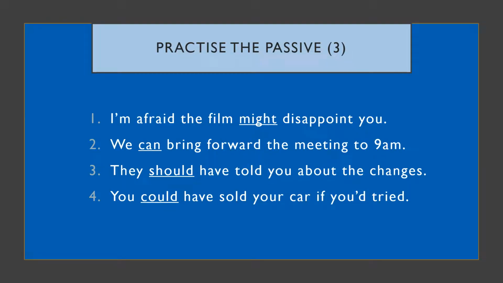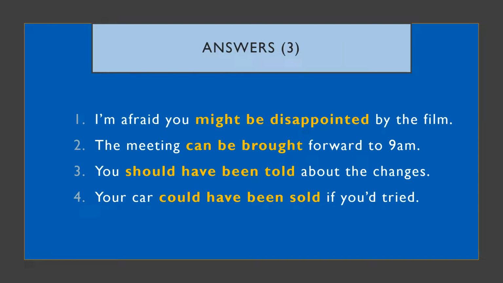Now it's time to do a little bit of practice with modals and the passive. So look at these 4 sentences and try to change them into the passive voice using the underlined modal verb. Okay, pause the video when you're ready to check your answers. And by the way, be careful because 2 of these are modals in the present and 2 of these are modals in the past. Okay, so check your answers. And how many of these modal structures did you get right? Can you see which 2 are in the present and which 2 are in the past?